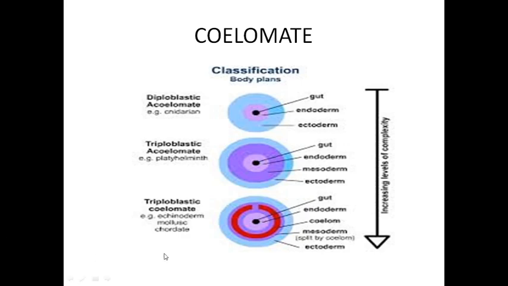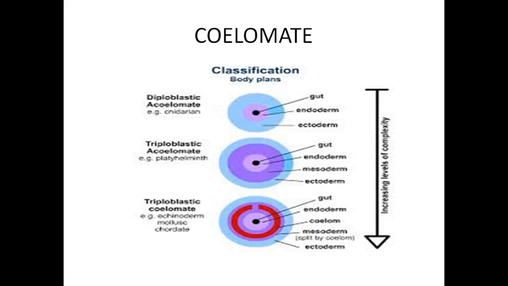In the third picture you see the red color present. That is called coelom. In the first picture, that is called acoelomate. Only the two layers, ectoderm and endoderm, are present. There is no coelom present. The coelom is absent, so that is called acoelomate. Example, cnidarians.